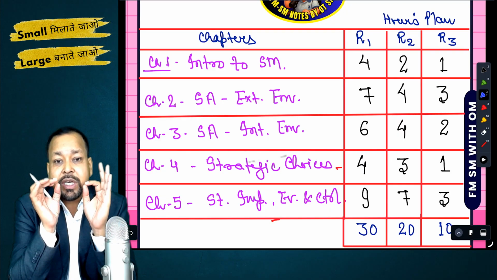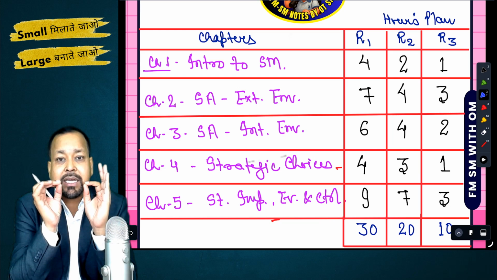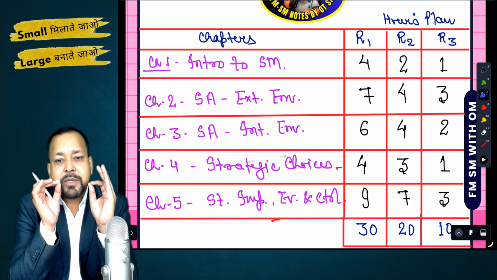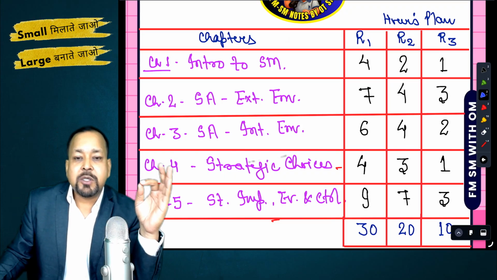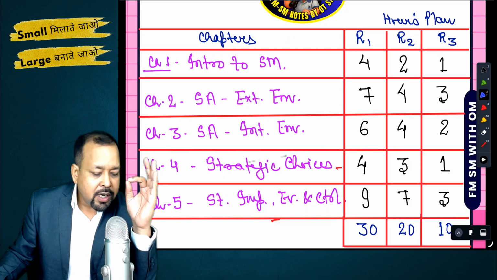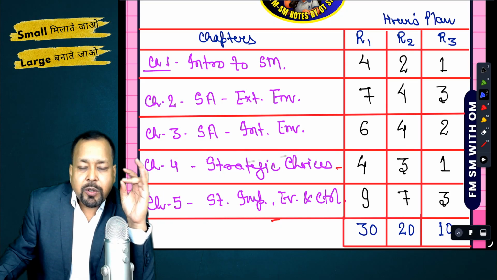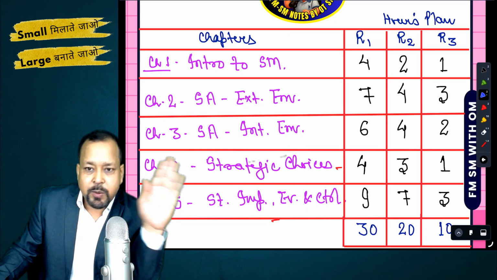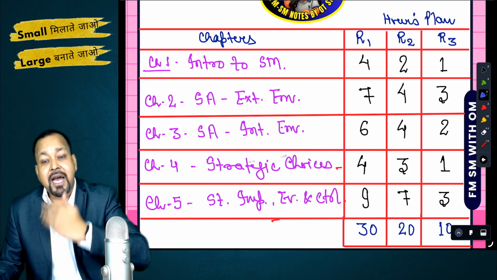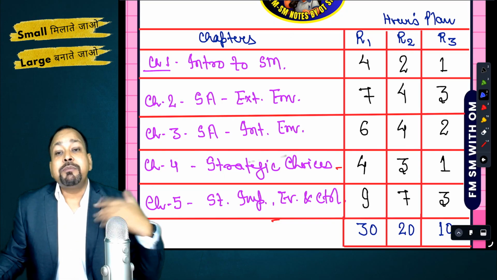For that you need to do a systematic, planned and careful revision and practice of strategic management as well. This is not OC, this is not general management, this is not business studies. If somebody tells you that, note that application based questions are asked here.